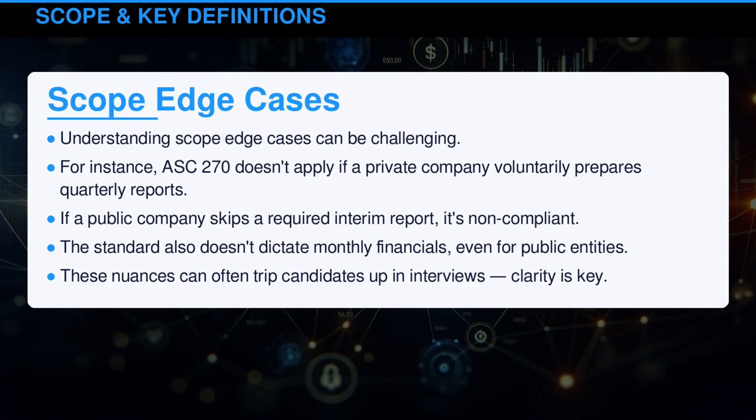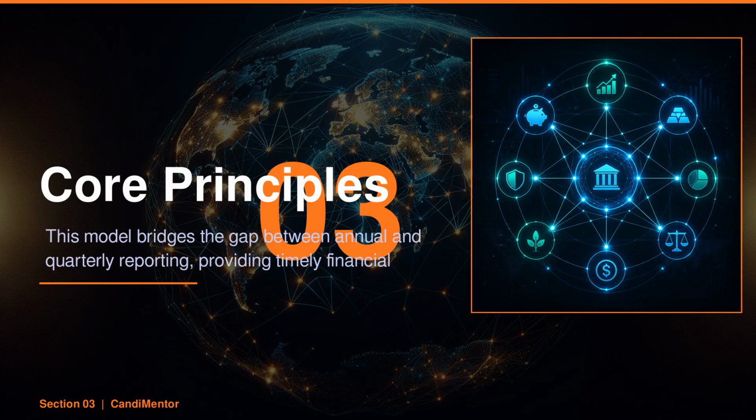Clarity is key. Imagine a company needing to pivot its strategy halfway through the fiscal year. Interim financial reports provide the agility to make informed decisions quickly. This model ensures consistent and meaningful financial data across periods, vital for stakeholders. Dive in to see how companies like Meridian Corporation handle complex contracts smoothly under such guidelines.